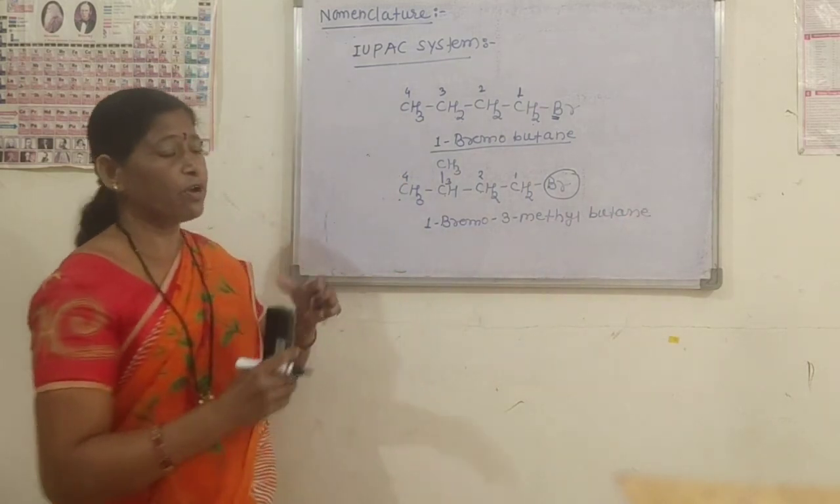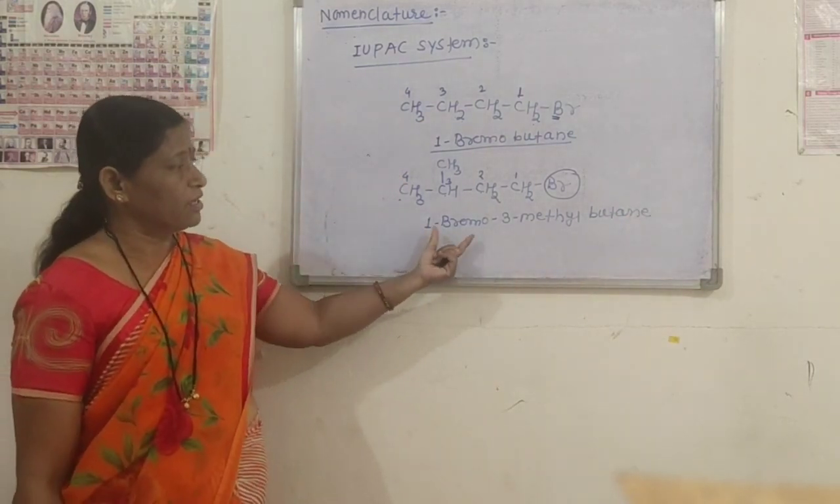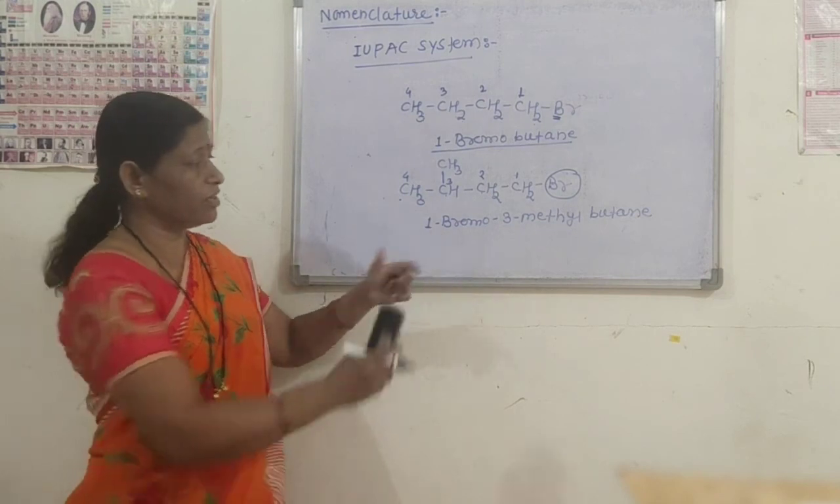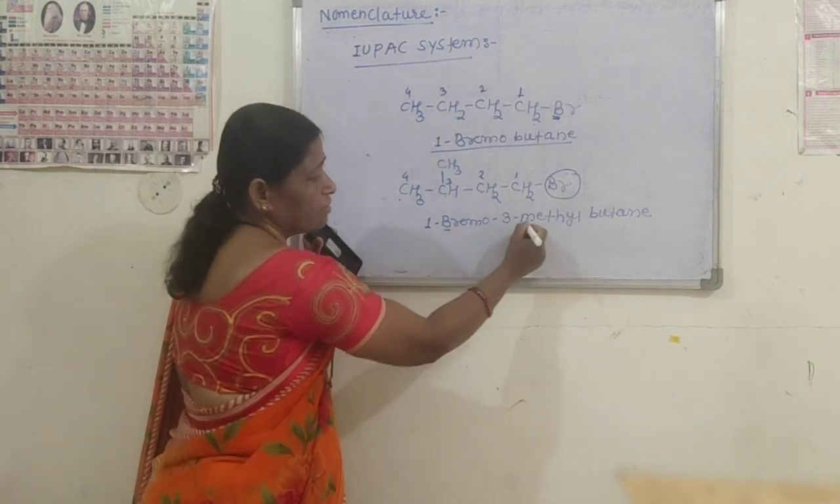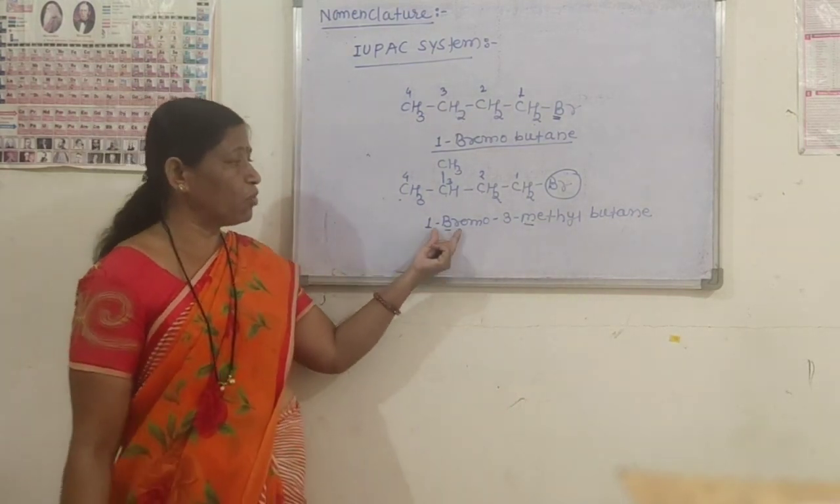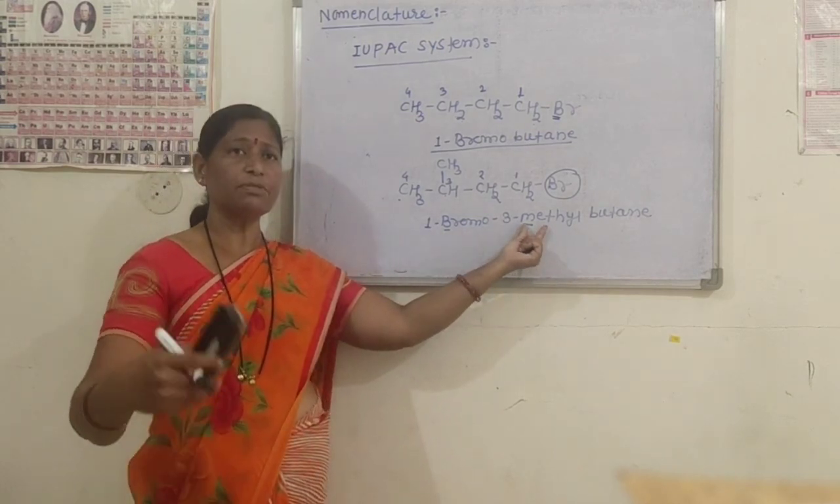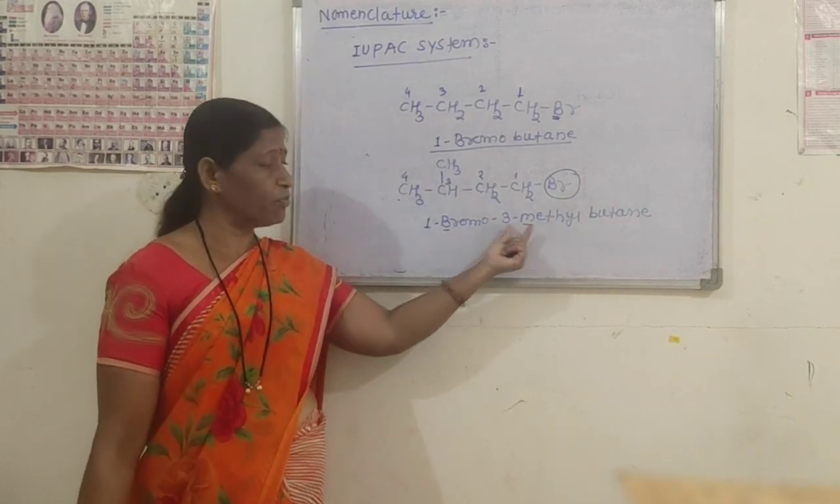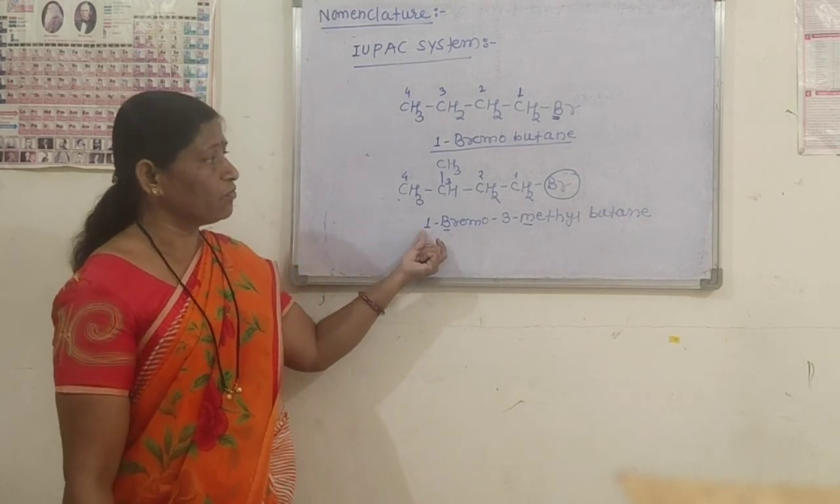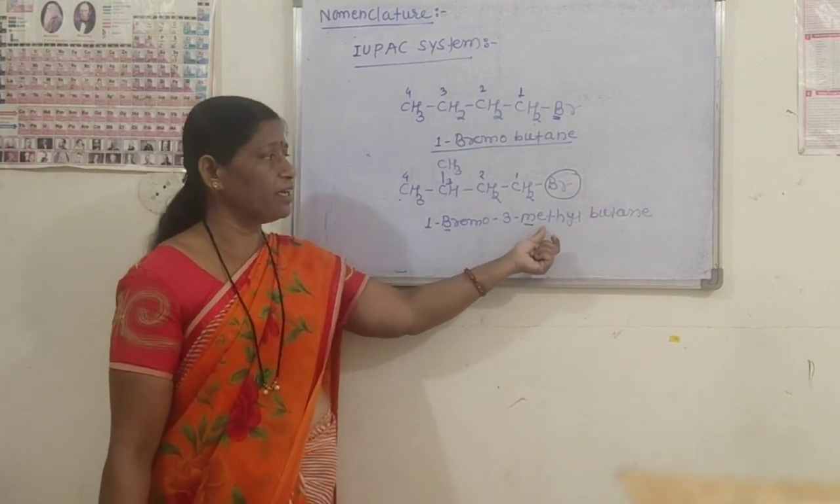Here also we have to know that the name of this compound is given in alphabetical order. Here bromo means B comes first and methyl, M, comes next. Therefore the name is 1-bromo-3-methylbutane.